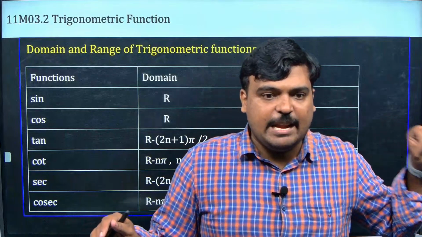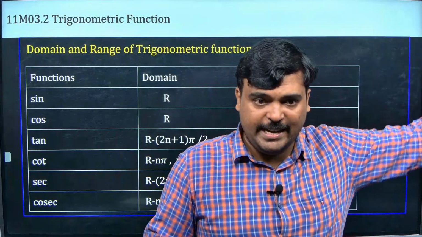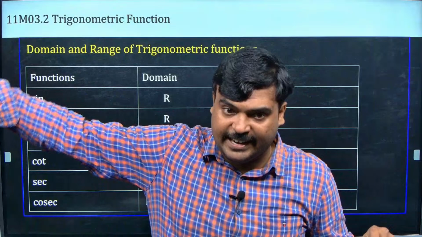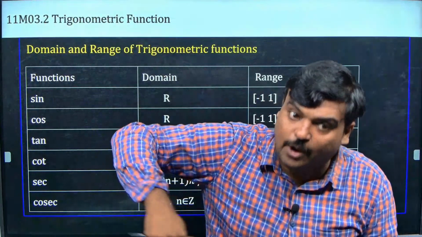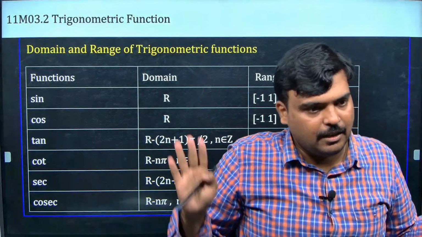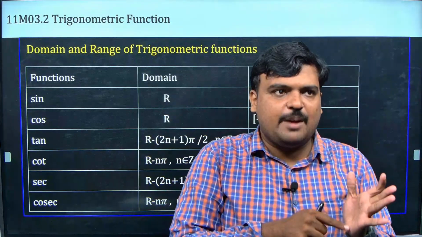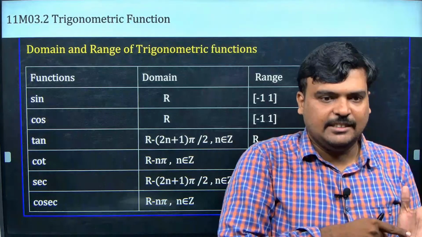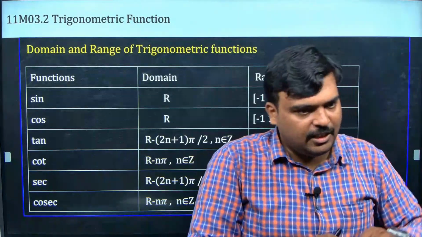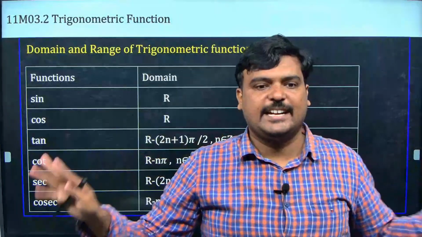Okay, எதெல்லாம் இன்புட்டாக இருக்க முடியுமோ அதுக்கு பேர் டொமைன், எதெல்லாம் அவுட்புட்டாக வரப்போதோ அதுக்கு பேர் ரேஞ்ச், and what are all the things which can be in the output, we are going to call it as codomain. I hope you remember this. Okay, now I am going to deal my trigonometry also like a function. So this also has some input, and this also will have some output. So how am I going to categorize this?